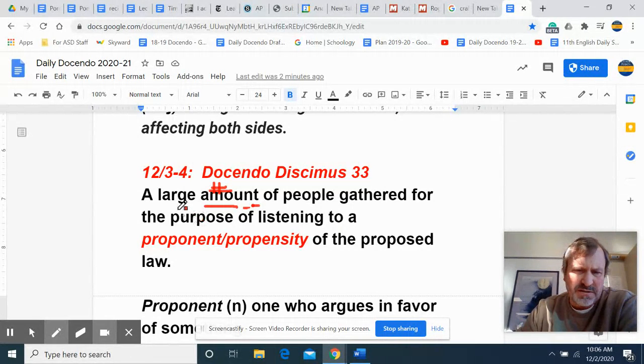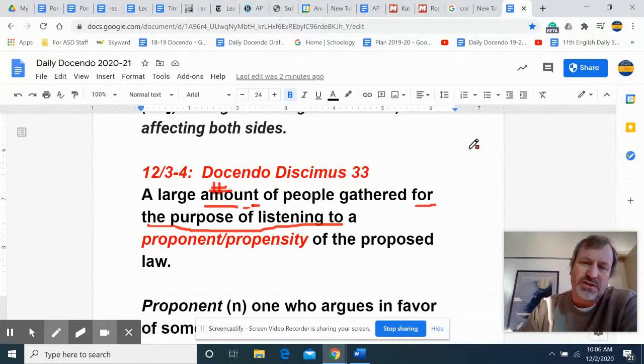Okay, and then the other part of this sentence, a large amount of people gathered for the purpose of. Now, this expression here seems kind of wordy. Maybe it's not technically wrong, but couldn't we say that in fewer words? Fewer words, not less words, because we can count them. For the purpose of. Whenever you see prepositions on one side of a noun like purpose, it's probably an indication we can change something.